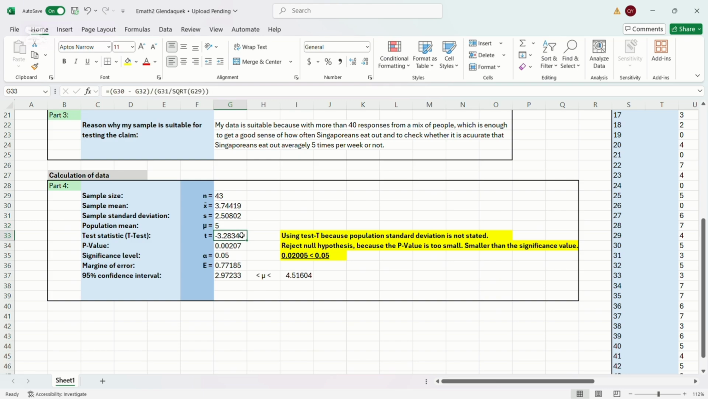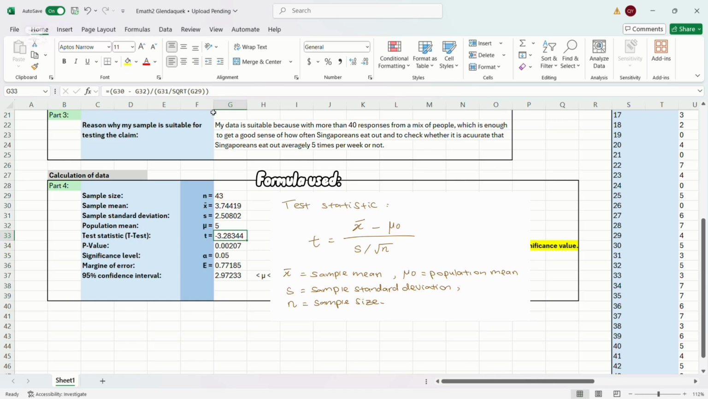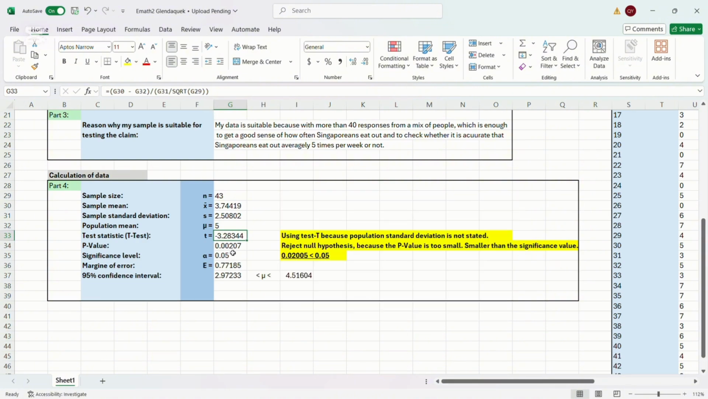Now, let's calculate the test statistic, which is the t-test. The formula for the test statistic is t equals the sample mean minus the population mean, over the sample standard deviation over the square root of the sample size. And that will give you negative 3.28344. The reason why I'm using the t-test is because the population standard deviation is not stated.